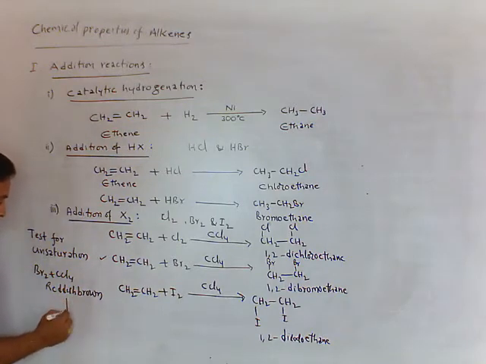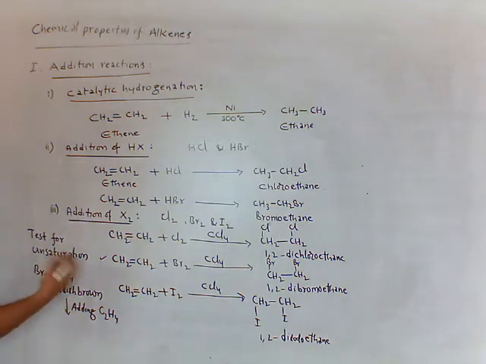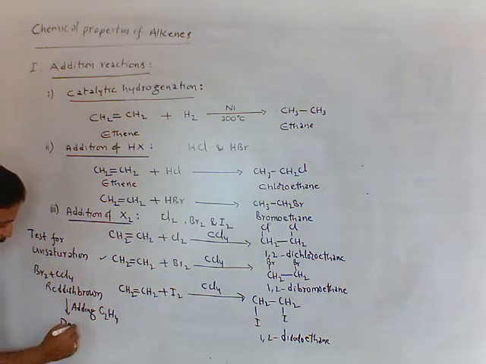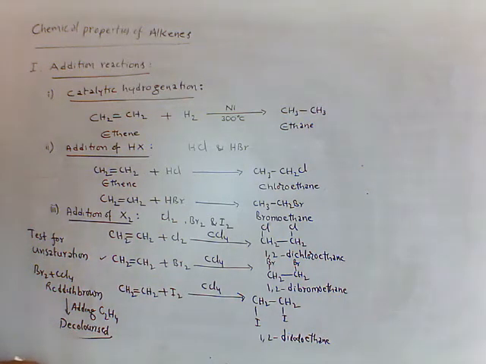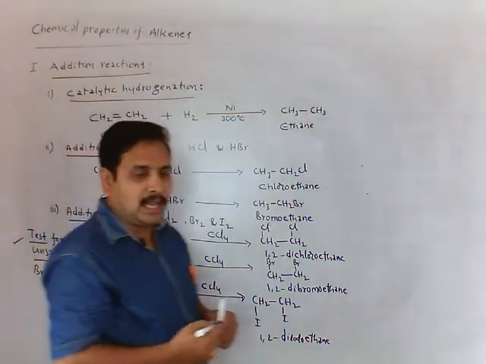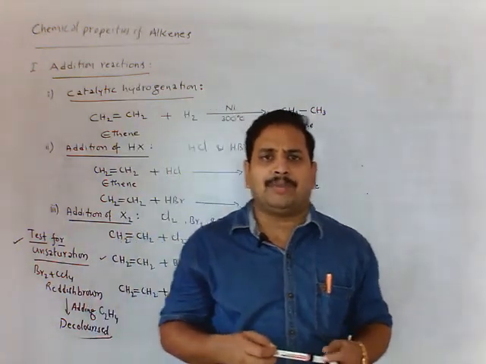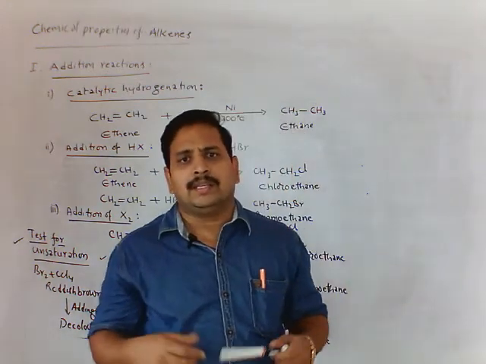To this, when we are adding ethene C2H4, colorless solution is formed. That means decolorization takes place. This is the test for unsaturation. Why? Because this ethene contains a double bond, that's why this is an unsaturated hydrocarbon. This unsaturation can be identified with the help of bromine in carbon tetrachloride.